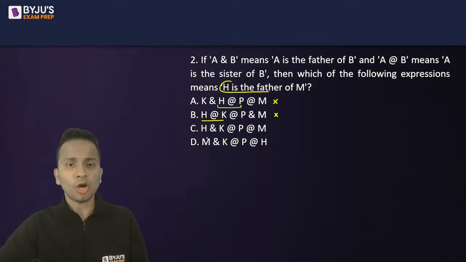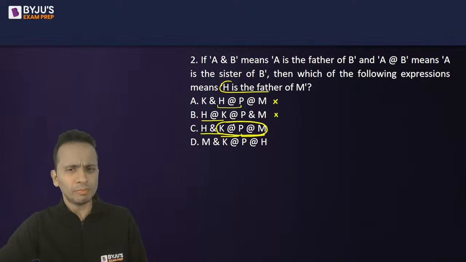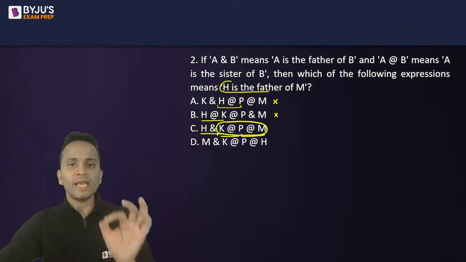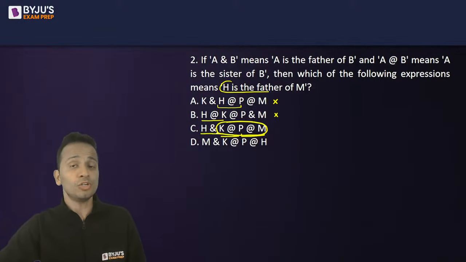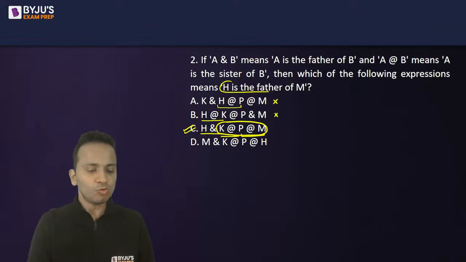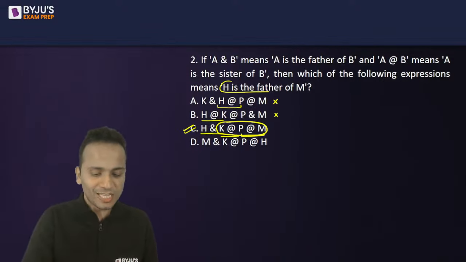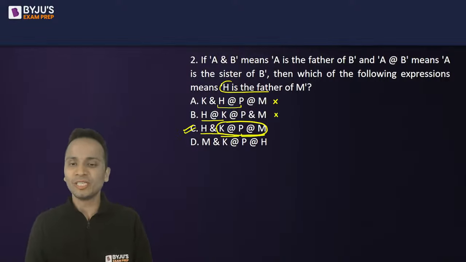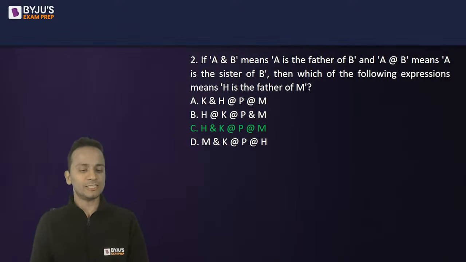Right? Now third option, H and K. H is the father of K. Now H is father of K. K is sister of P and P is sister of M. So these three are sisters or siblings, I can say. These three are siblings and H is the father of K. That means H will be the father of K, P and M, all three of them. So H is the father of M. I have got my correct answer. It will be option C. So I can see more than 10 students have given a correct answer. Lovely, good, keep it up. So option C is the correct answer of this question.